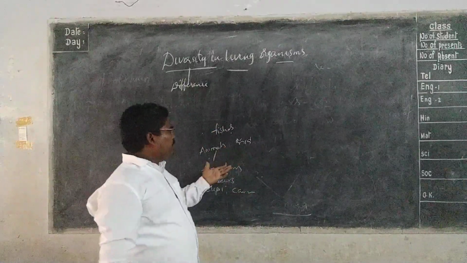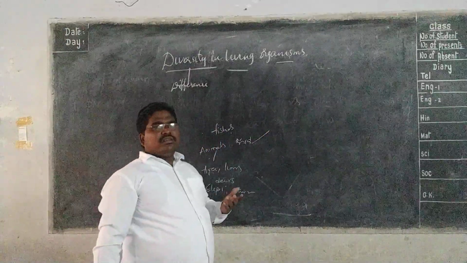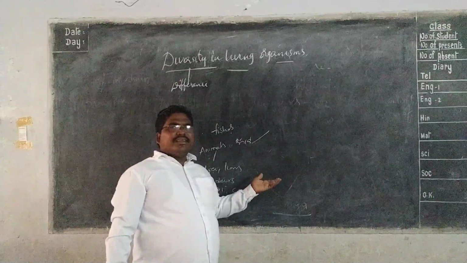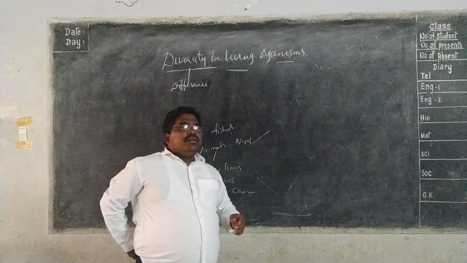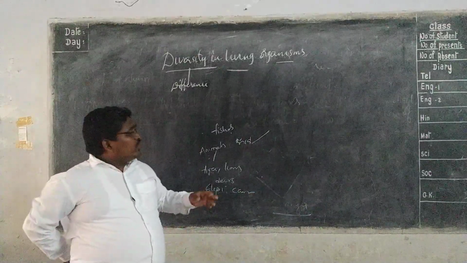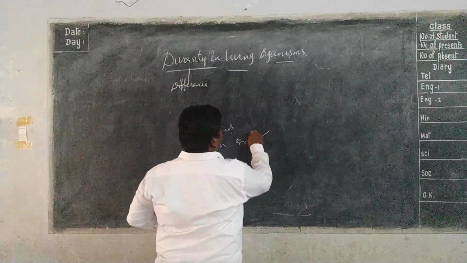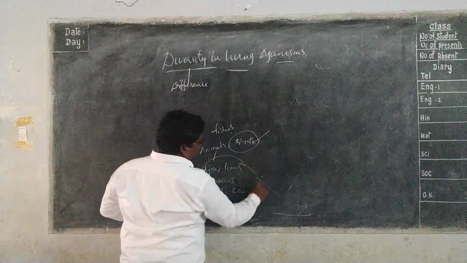Okay, now birds. Birds also have different types: crows, pigeons, sparrows, mynas, cranes. Different types of birds. Even though they all belong to one group, birds.